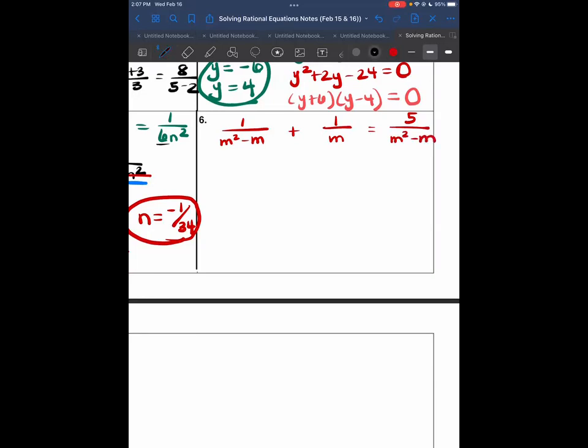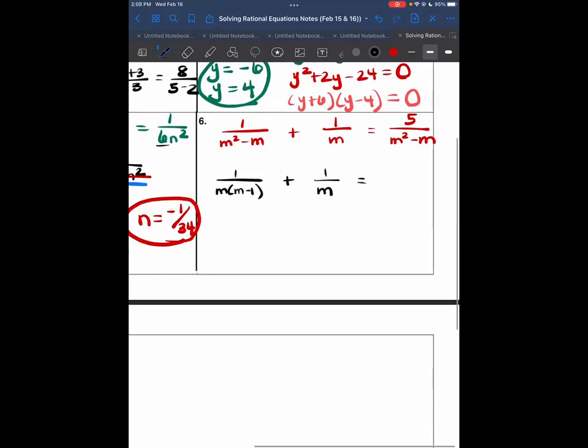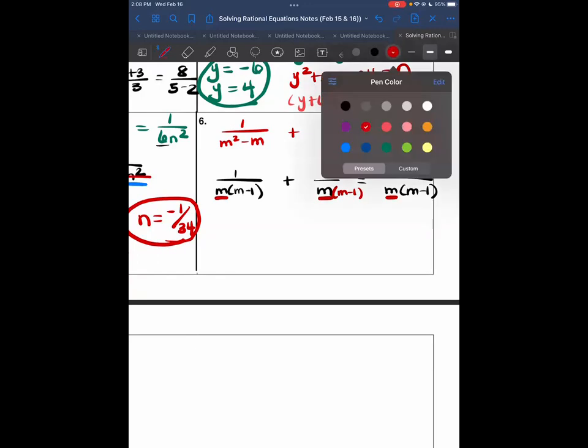So just like with adding and subtracting, you want to make sure that your denominators are all the same. So if you look at the bottom of these, you can factor. If you do GCF here, we have m times m minus 1. The middle one cannot be factored, and then the third one is going to be the same thing, m minus 1. And then you have the m in common, so you have to get the m minus 1 in the middle. So that's what's missing in the middle. We have this and we have this. You have to do it on the top as well.